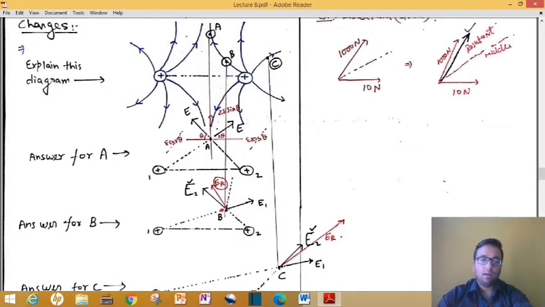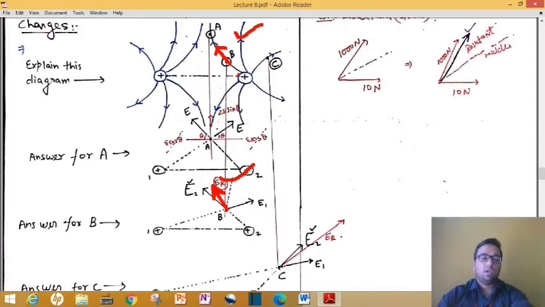So here at B also, the resultant electric field of E1 and E2 will be along this arrow. Now at this position B, your curve looks like this. Its trajectory is along this arrow, and this arrow, both are the same.